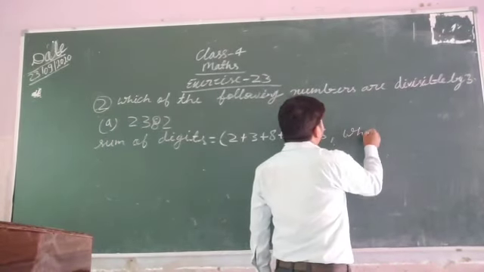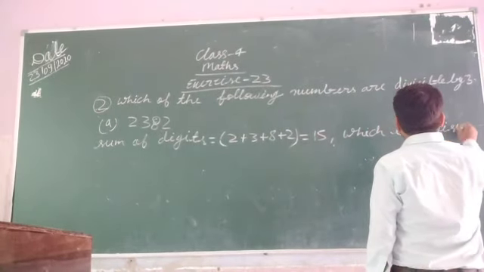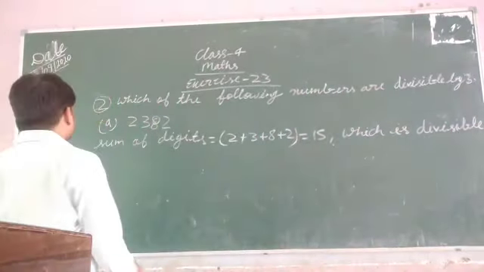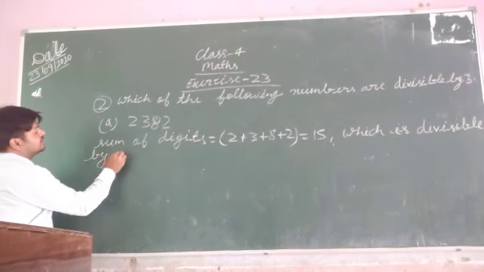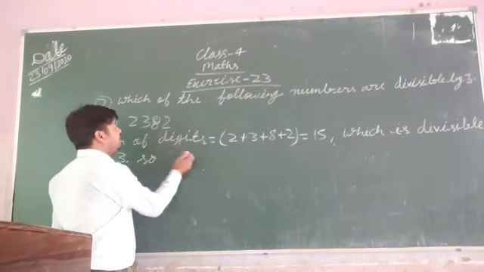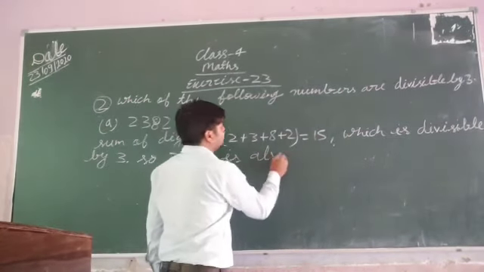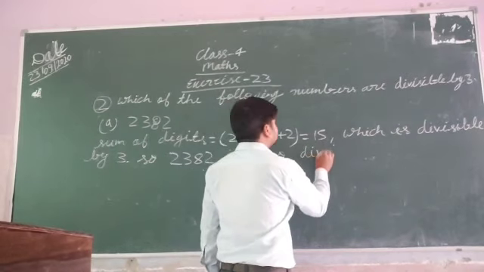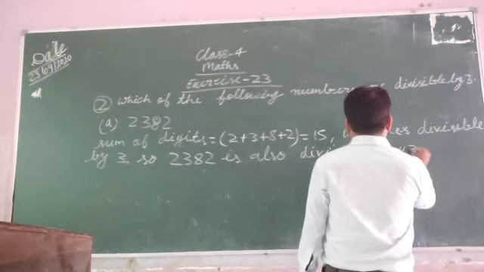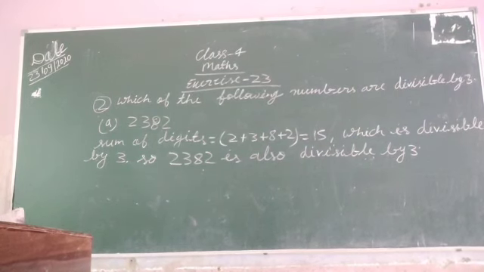So you have to write here which is divisible by 3. So 2382 is also divisible by 3. Okay students, like this you have to solve question number 2.